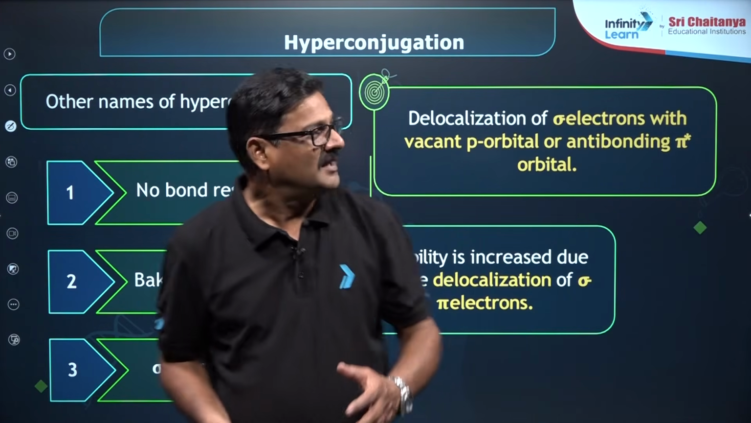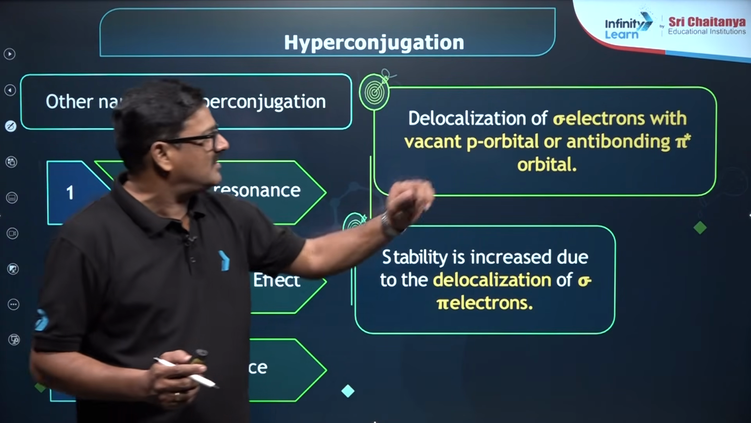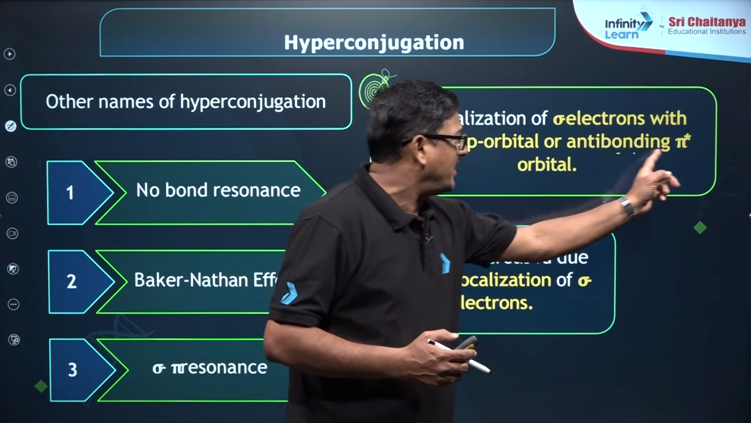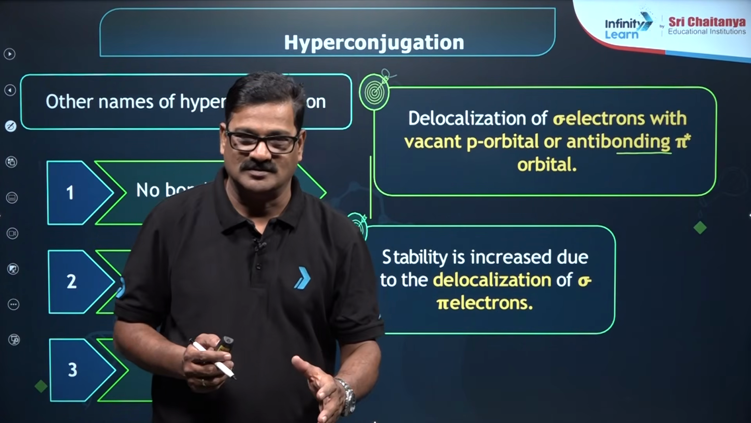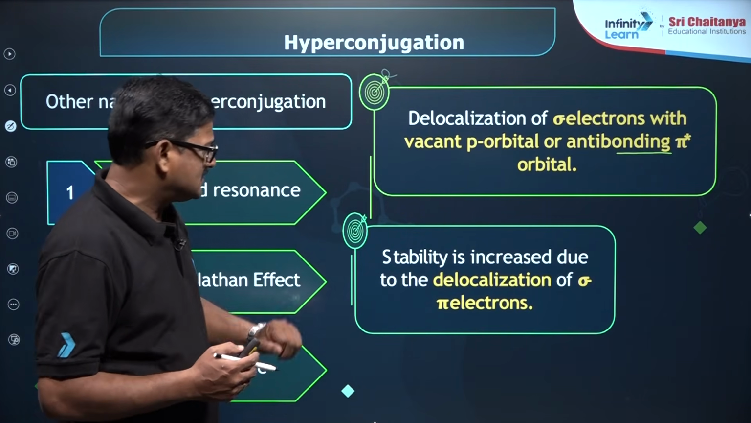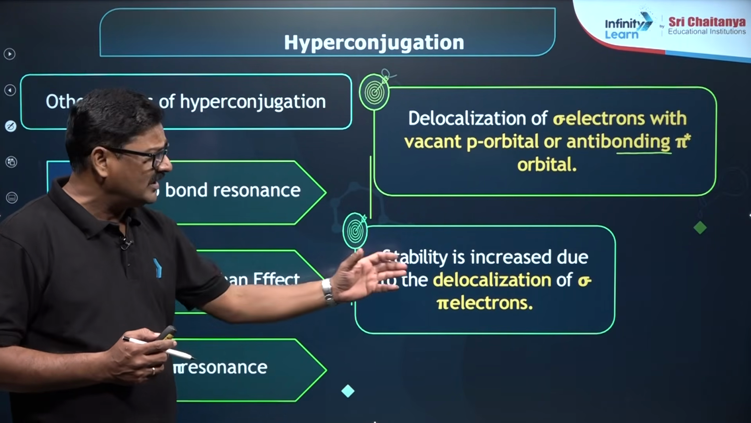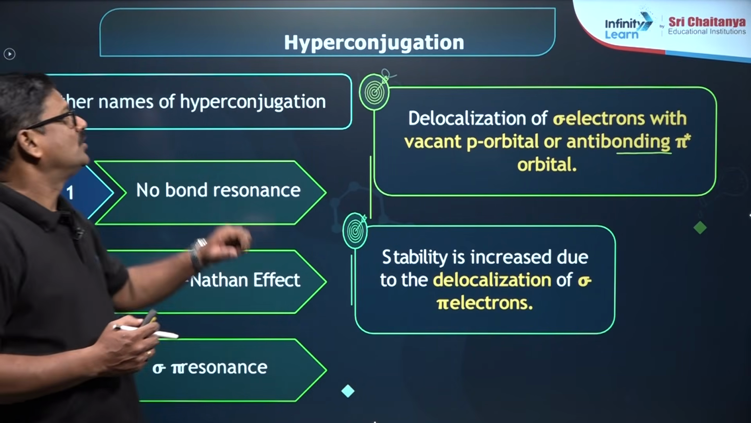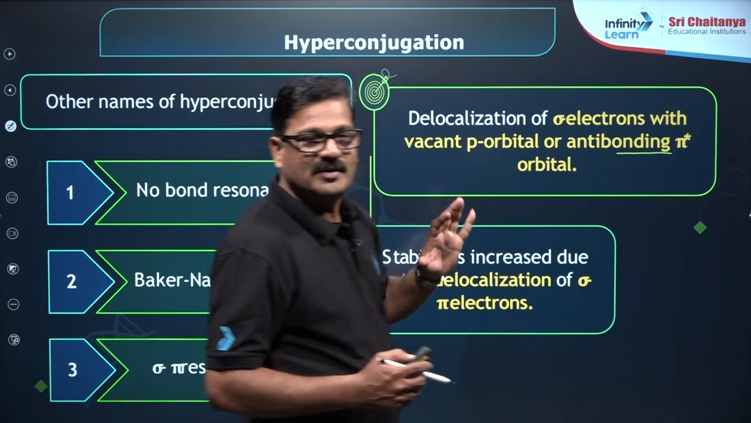You have the delocalization of sigma electrons with vacant p orbitals or anti-bonding pi star orbital. What is that? I am going to show you the picture over here. And stability increases due to delocalization of sigma and pi electrons during this process. So, this is what is called hyperconjugation.